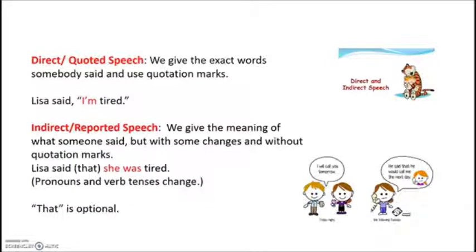In indirect or reported speech, we do not use the same exact words. We tend to give the meaning of what someone said, but with some changes. And of course, we do not use quotation marks. As you can see in the example, Lisa said that she was tired. Of course, pronouns and verb tenses change. That, however, is optional.